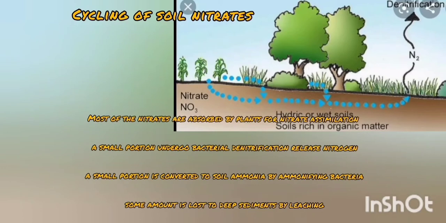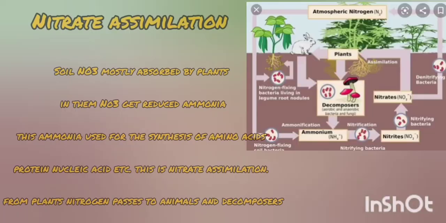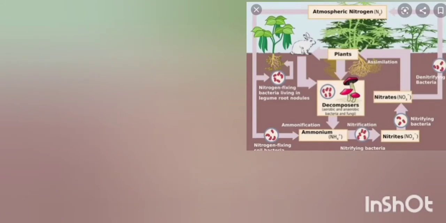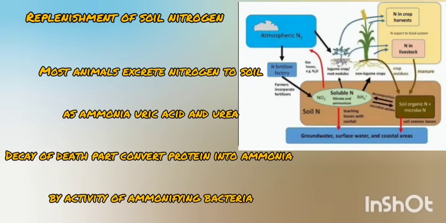Cycling of soil nitrate takes place by four major routes. Most of the nitrates are absorbed by plants for nitrate assimilation. A small portion undergoes bacterial denitrification and releases nitrogen. A small portion is converted to soil ammonia by ammonifying bacteria, and some amount is lost to deep sediments by leaching. Nitrate assimilation. Soil nitrate is mostly taken up by plants, and this nitrate is reduced to ammonia. Using this ammonia, amino acids and proteins are synthesized, and from these plants the nitrogen is passed to animals and then decomposes.